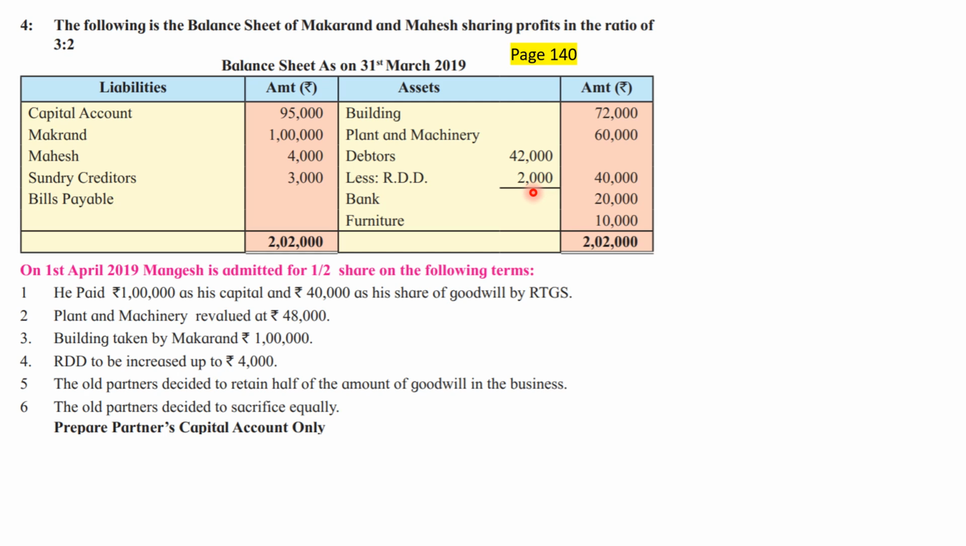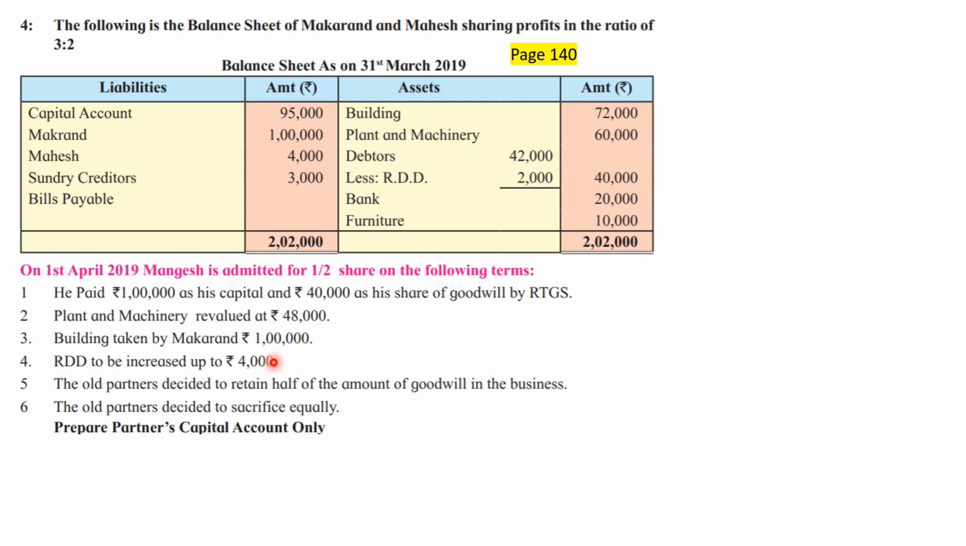But please don't be under the wrong impression that I have passed the entry of RDD by using the amount in the balance sheet. I have passed the entry of RDD not by using the amount in the balance sheet, not by using the amount given in adjustment, but by considering the difference between these two amounts. It's just a coincidence that the difference and the opening balance sheet RDD amount is the same, but this amount is not important. The difference between this amount and this amount is important.